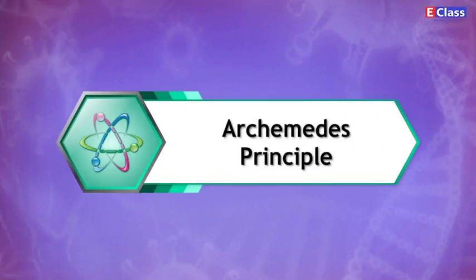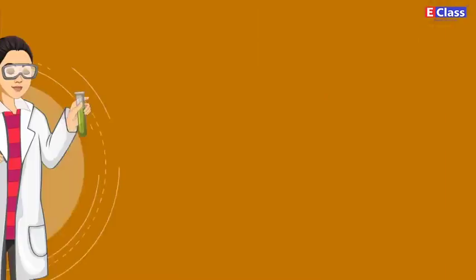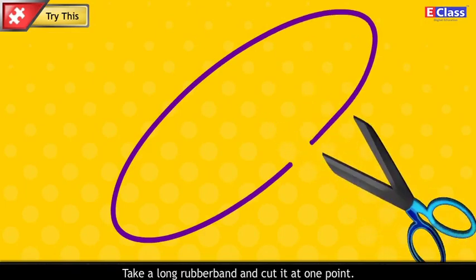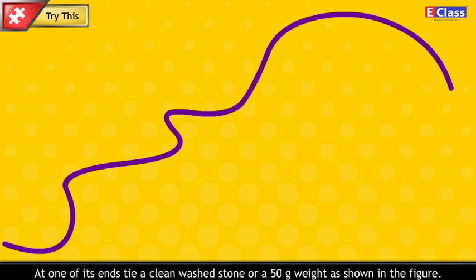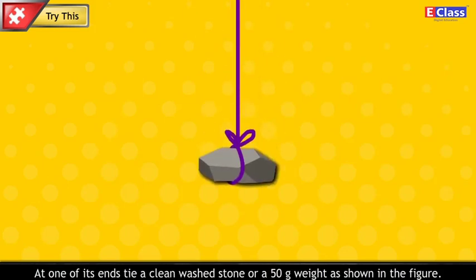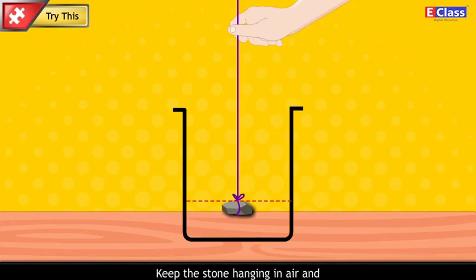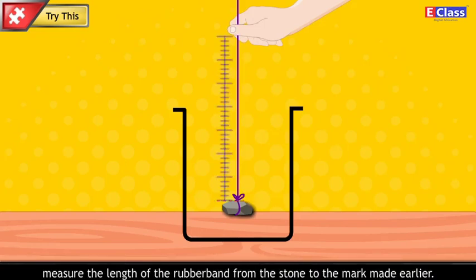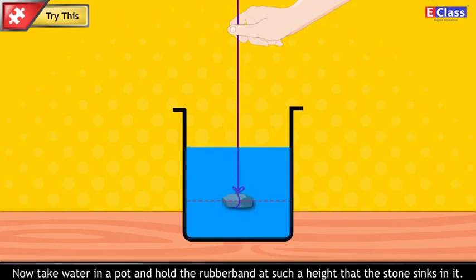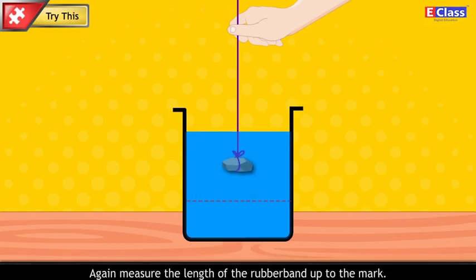Archimedes' principle. Try this. Take a long rubber band and cut it at one point. At one of its ends, tie a clean washed stone or a 50-gram weight as shown in the figure. Now hold the other end of the rubber band and make a mark there. Keep the stone hanging in air and measure the length of the rubber band from the stone to the mark made earlier. Now take water in a pot and hold the rubber band at such a height that the stone sinks in it. Again, measure the length of the rubber band up to the mark.